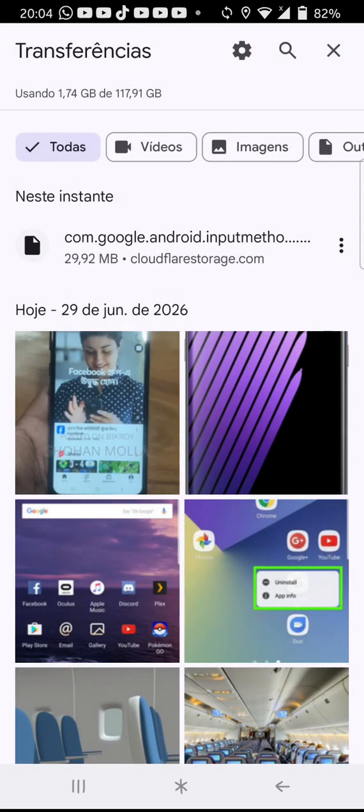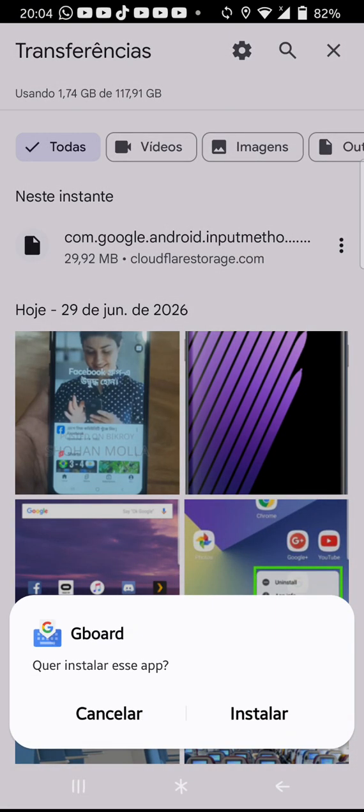Then when you see this message, this pop up, then tap on install. Tap on install. It will take a few seconds.